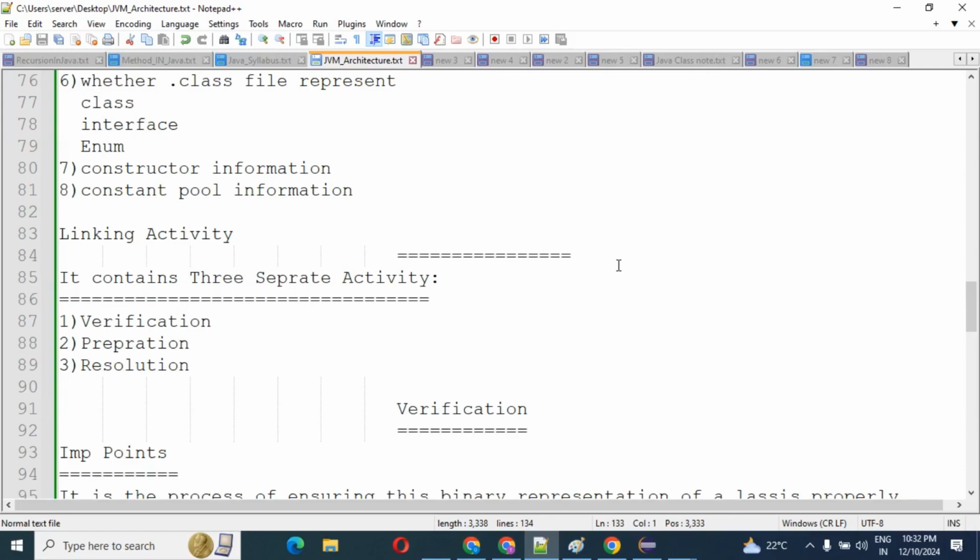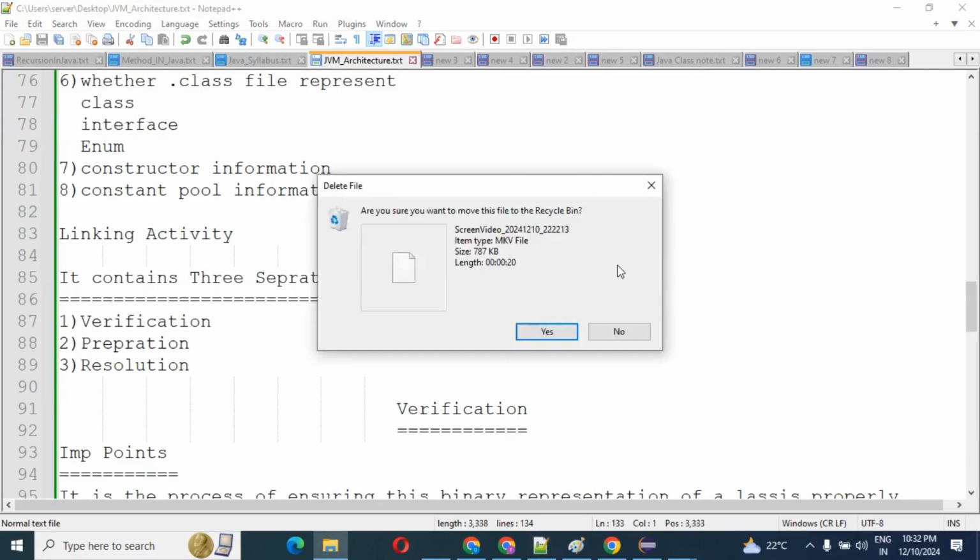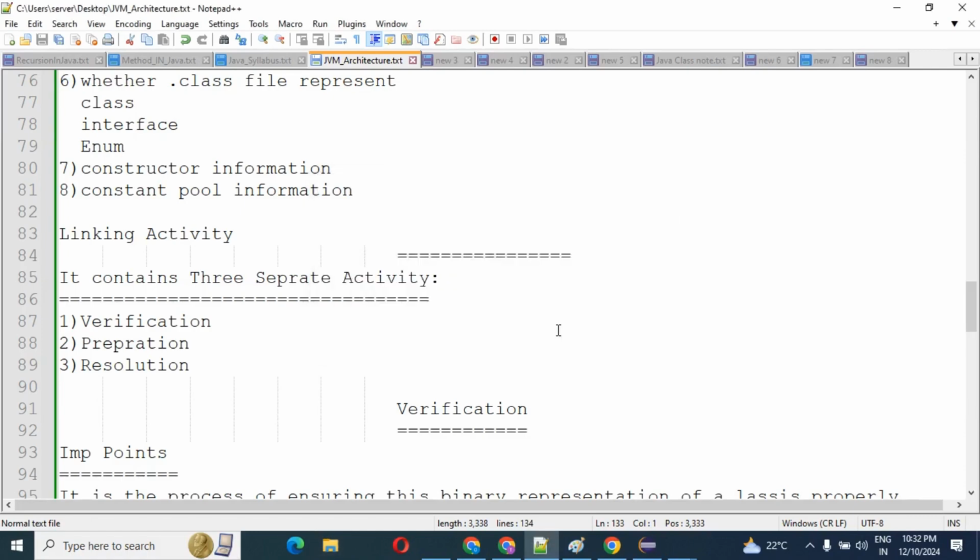But with a Java .class file, you will never get such an error message that it will harm your system. So what is the reason?